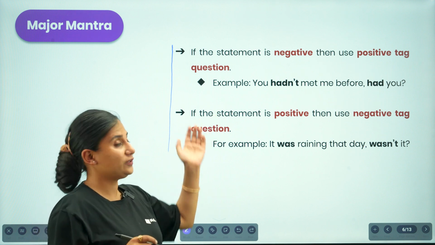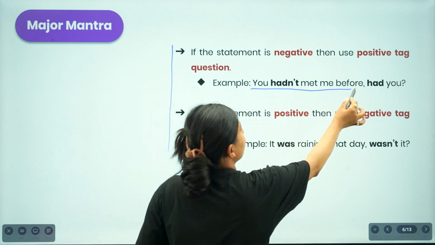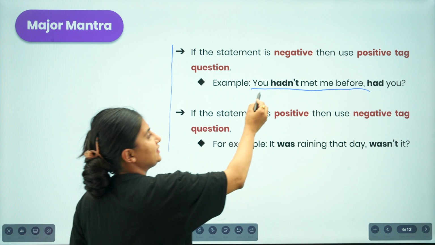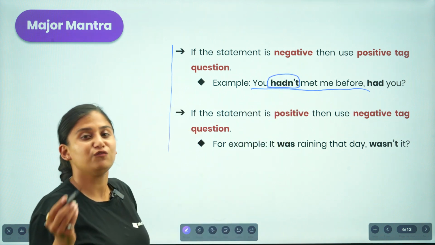So let us go with the example over here. Here the example reads, "You had not met me before." Here the statement is in a negative form. How are we supposed to know whether the statement is a negative form or not?